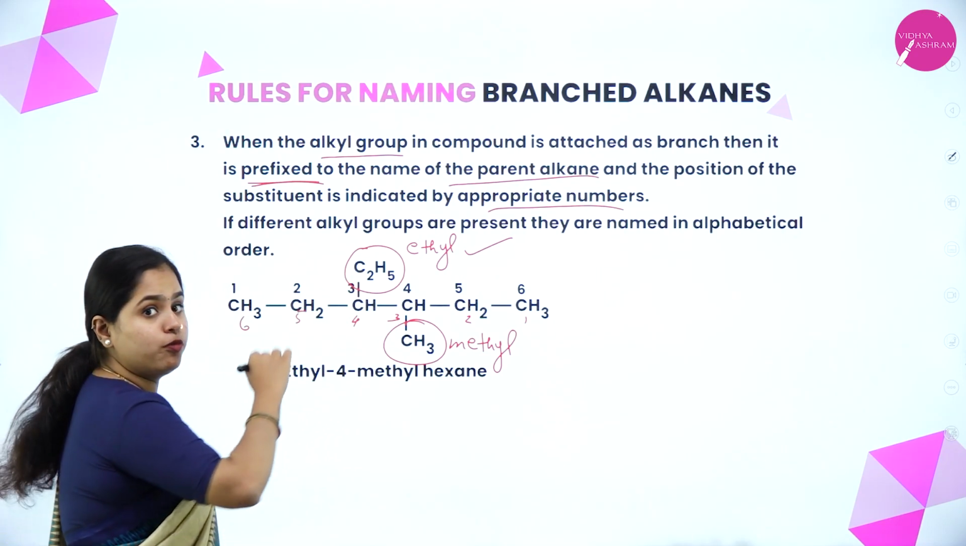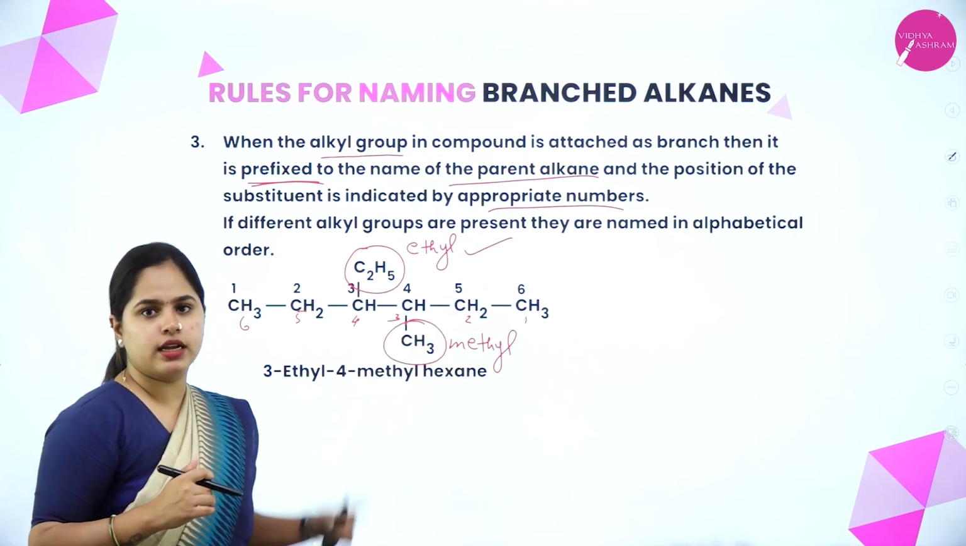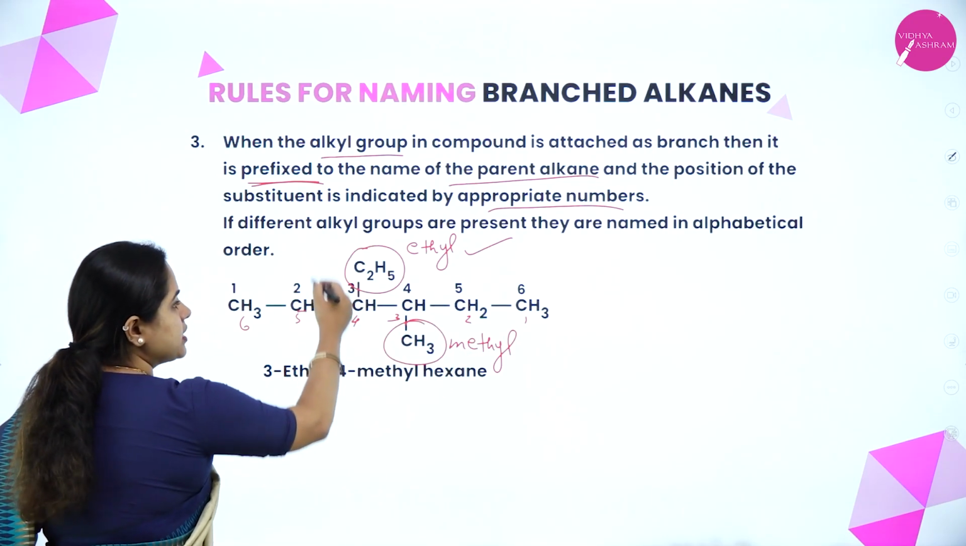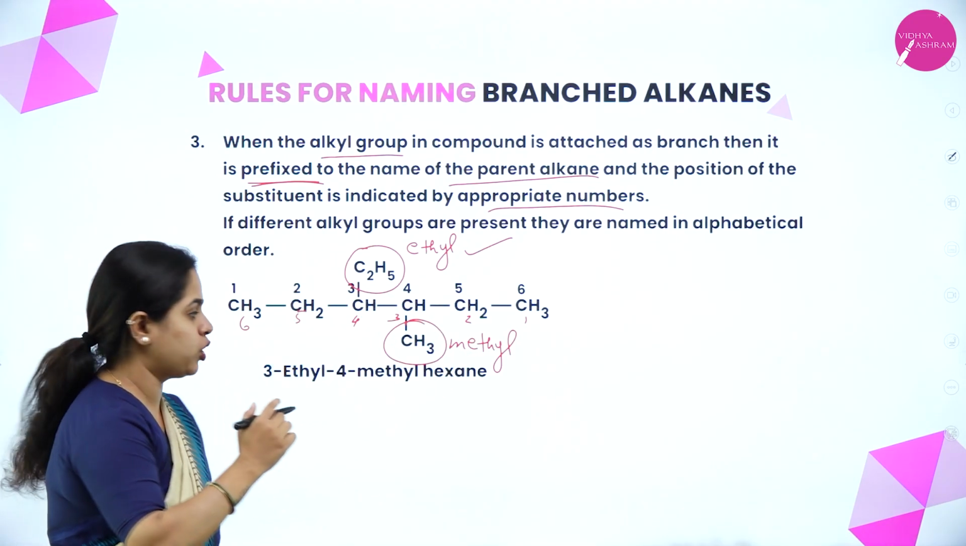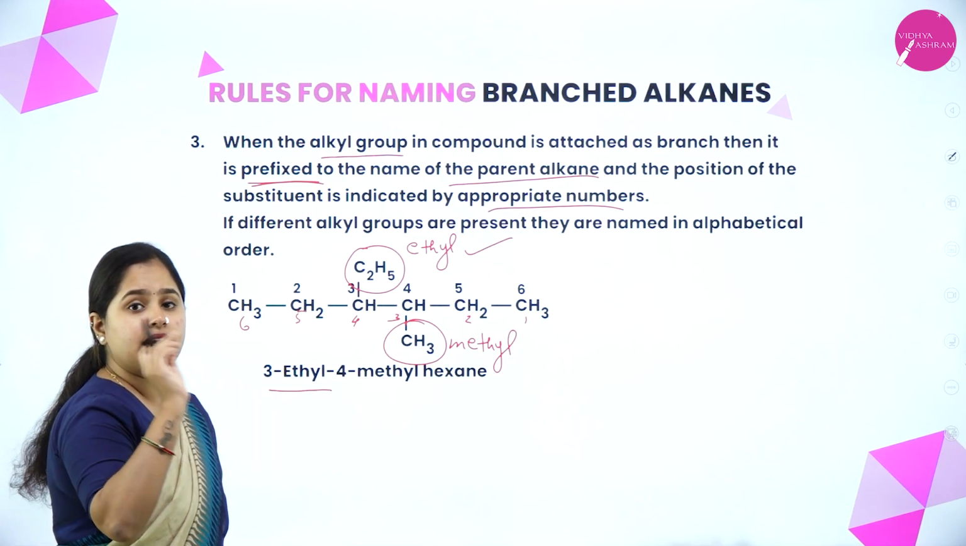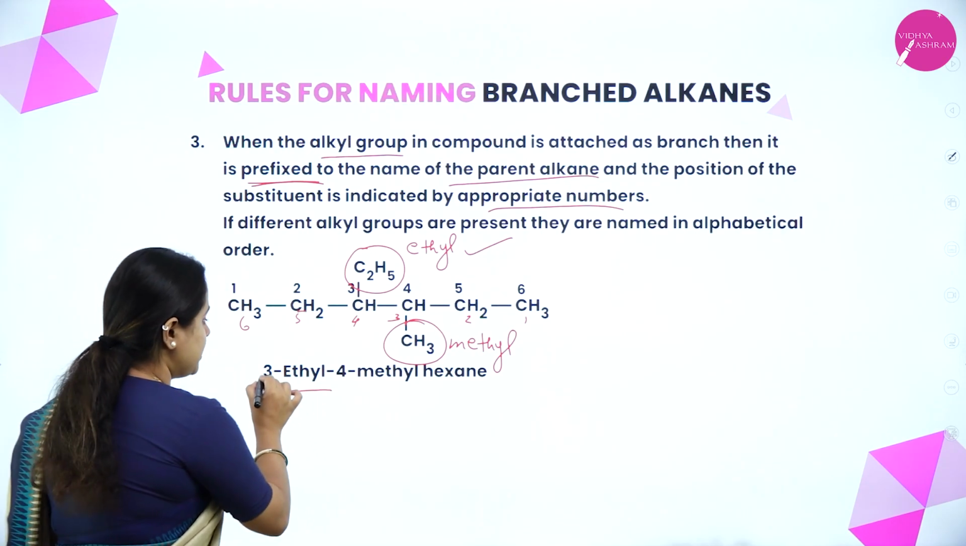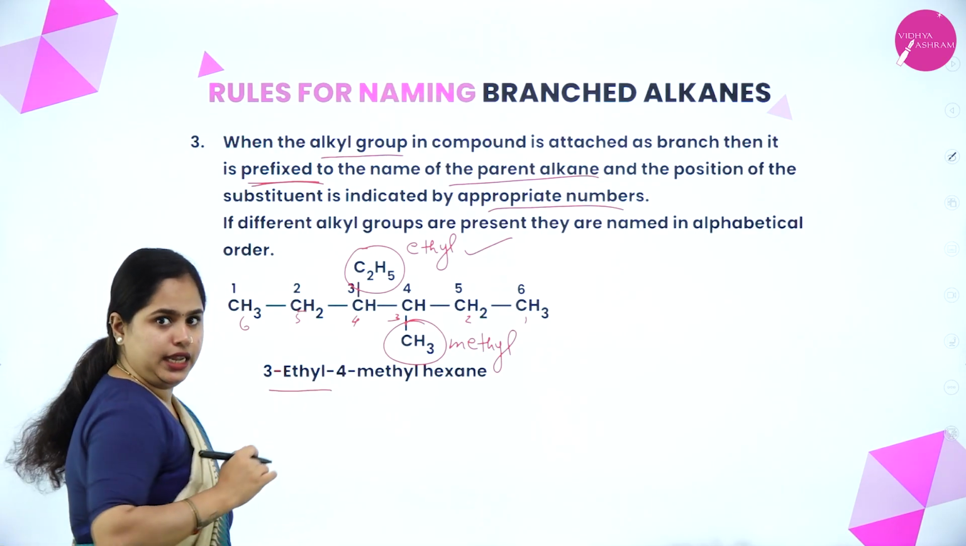So my ethyl group will get the fourth number, which is not correct, right? So this is the correct order. Where is the ethyl group, on which carbon atom? Yes, 3-ethyl. You write it down. On the third carbon atom is your ethyl group, so you write that first: 3, then a hyphen, then ethyl.